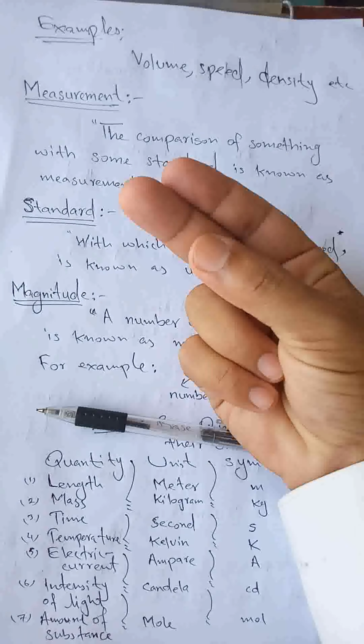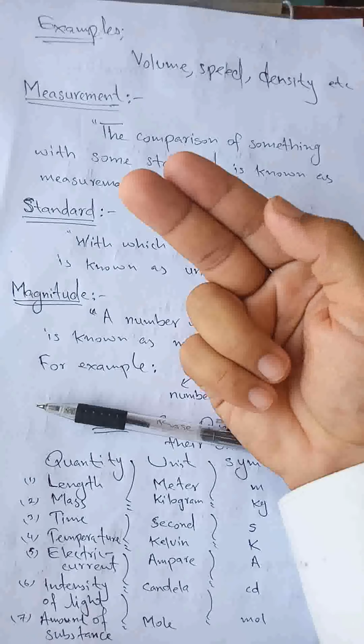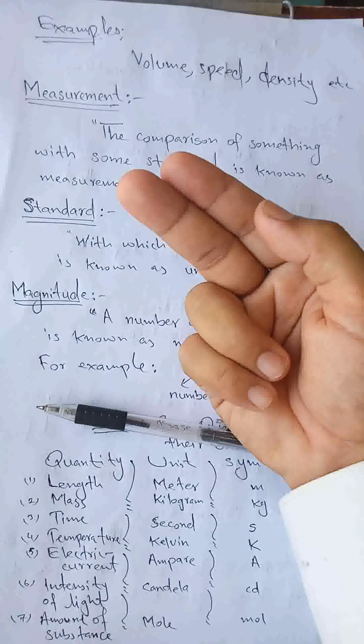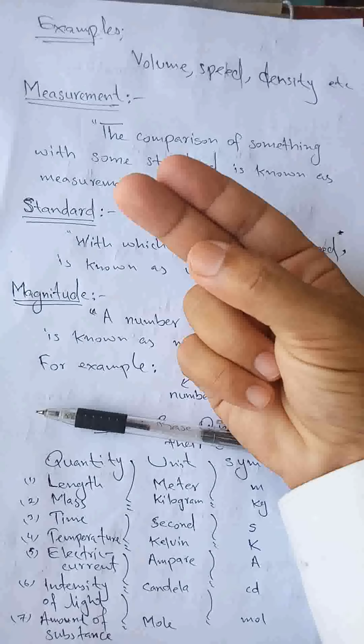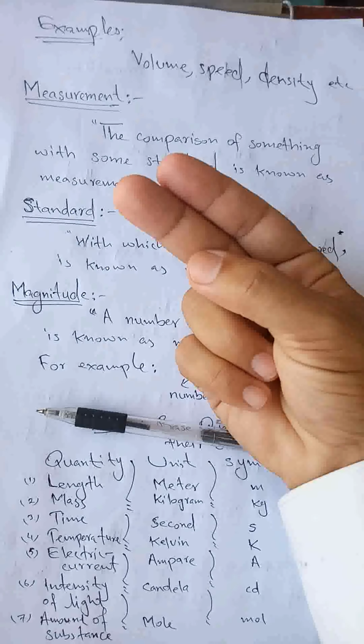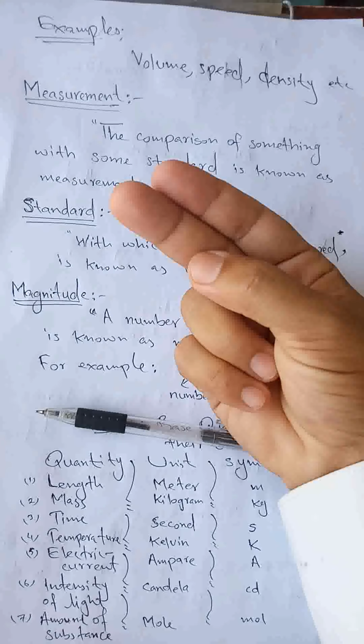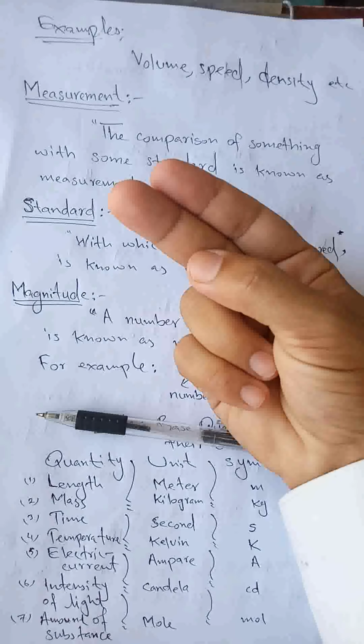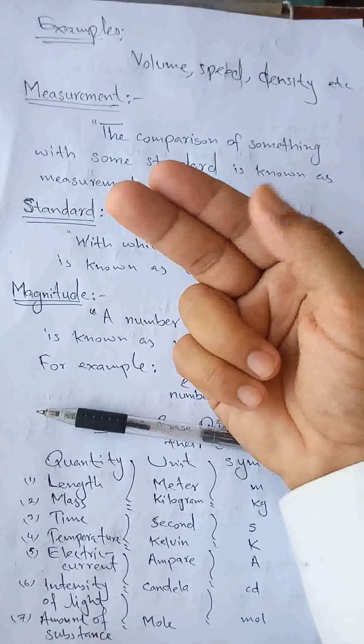Now, this finger is taller than this finger. Why am I saying that this finger is taller than this? Because I am comparing these two fingers. So comparison will give you a result. That result is measurement.